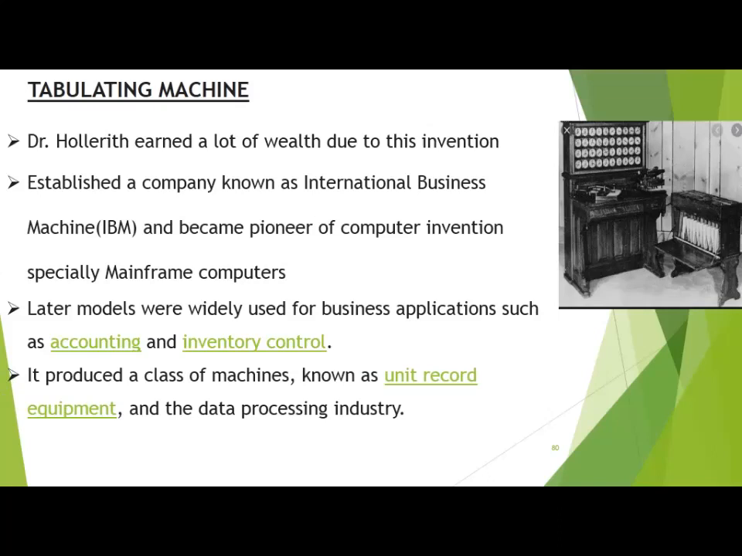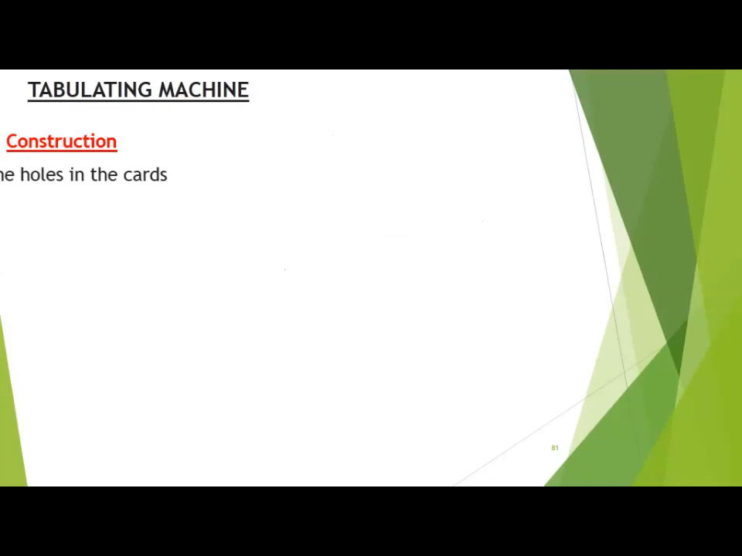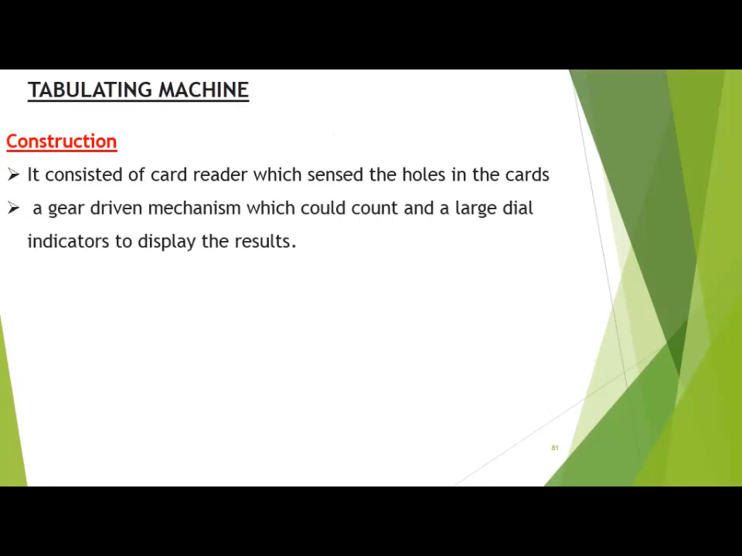These are other machines that came out at that time. Construction: it consists of a card reader which senses the holes in the card, a gear-driven mechanism which could count, and a large dial to display the result. You can see there are a large number of dials to produce results.